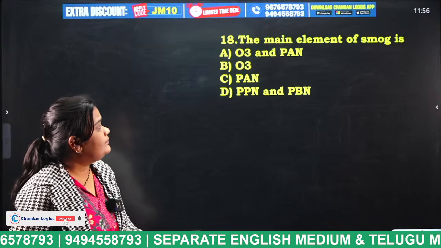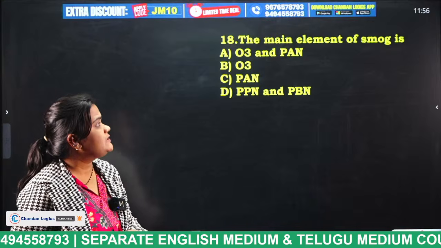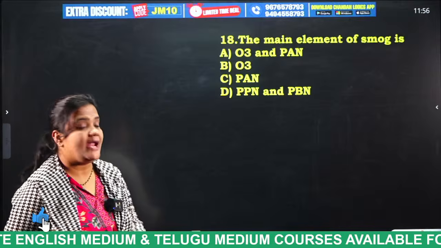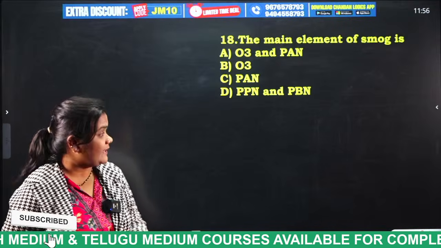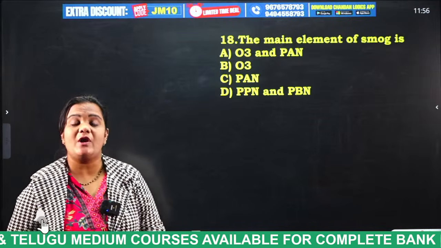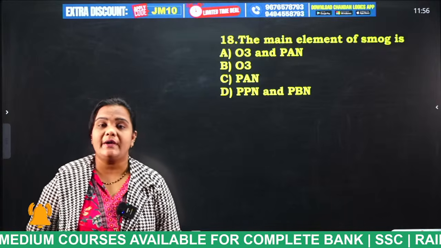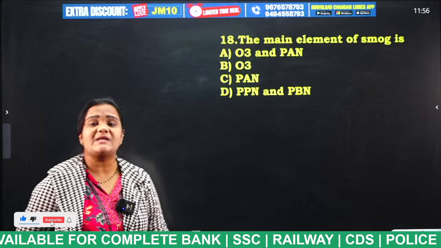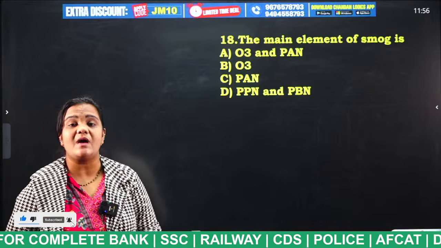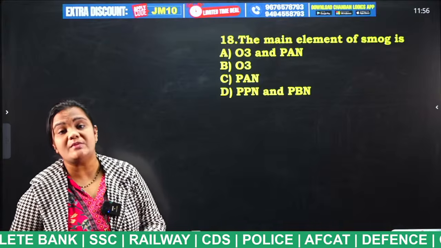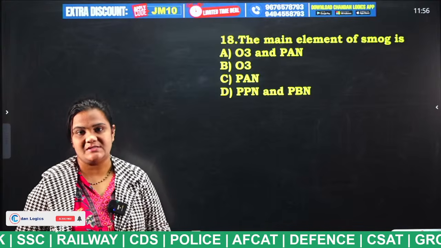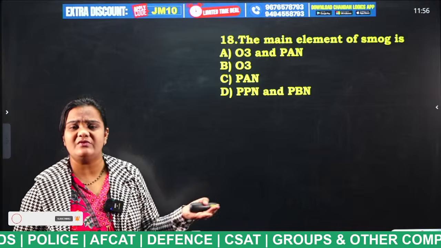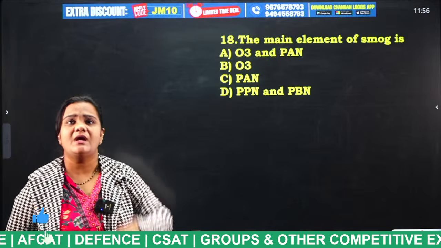Okay. Tell me, peroxyacetyl nitrate, PAN. PPN means peroxypropenyl nitrate and PBN means peroxybutyl nitrate. Okay. So, which are the harmful smog? Smog is composed of air pollution plus dangerous gases. A thick layer will be formed which is very, very harmful if we consume them.